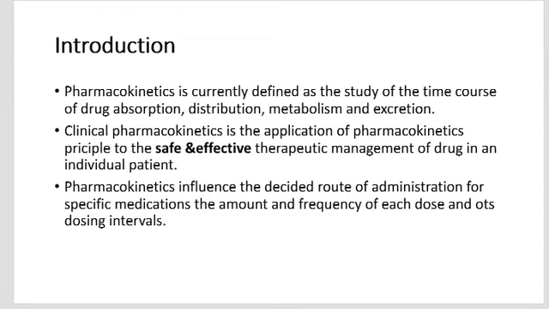Pharmacokinetics influences the desired route of administration for a specific medication, the amount and frequency of each dose and its dosing interval. Pharmacokinetics of drug depends on patient-related factors as well as on the drug's chemical property. Some patient-related factors, examples are renal function, genetic makeup, sex and age, can be used to predict the pharmacokinetic parameters in a population.